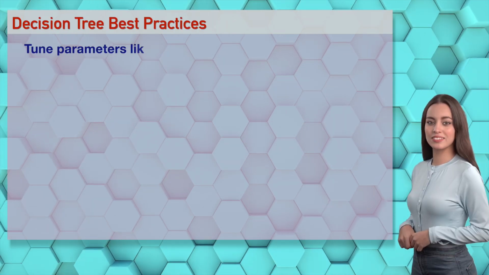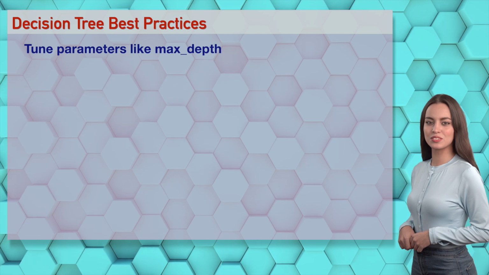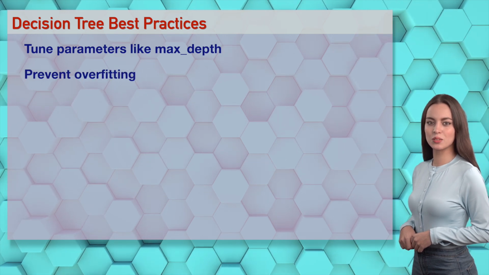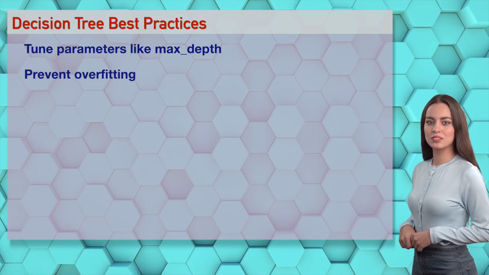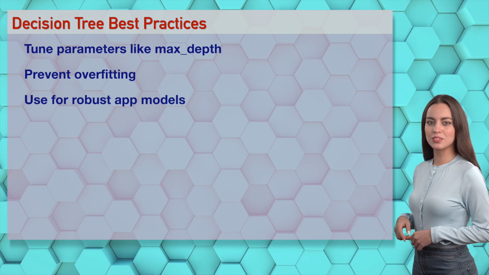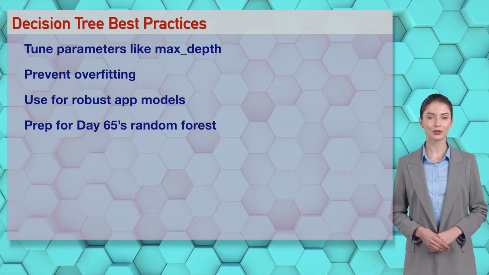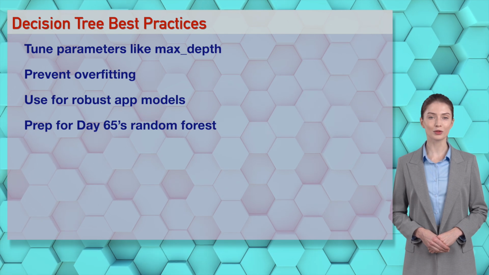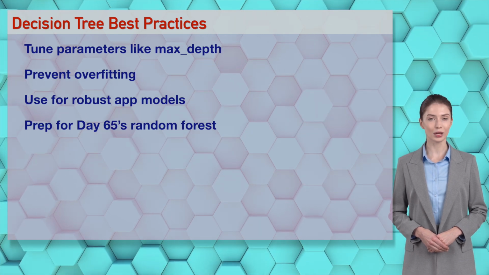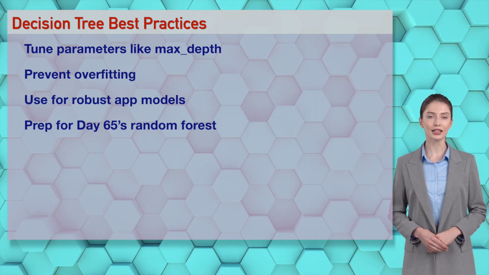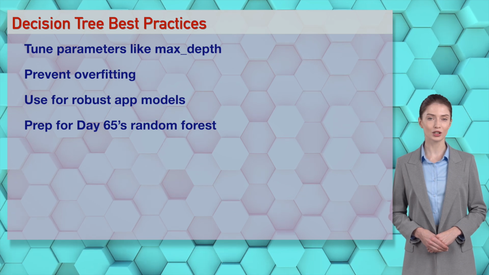Wizards optimize decision trees with proper depth, splitting criteria, and evaluation. Use Scikit-learn to ensure robust AI models for top performance. Irene's right, wizards. Tune parameters like max_depth to prevent overfitting. These practices make your app classifier effective. Apply them in your challenge.